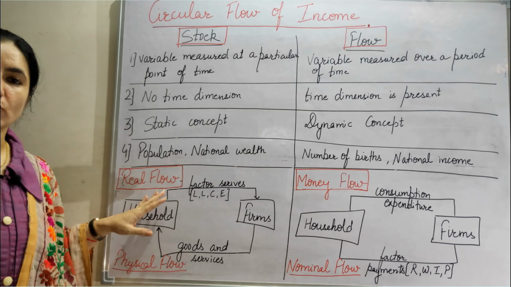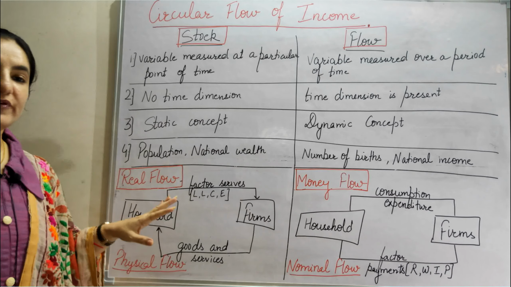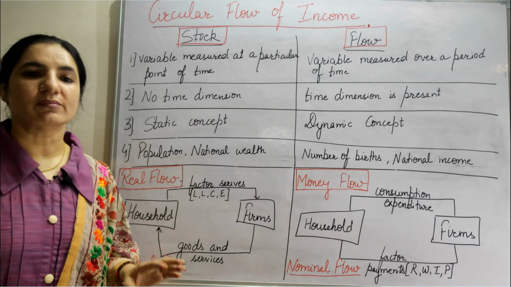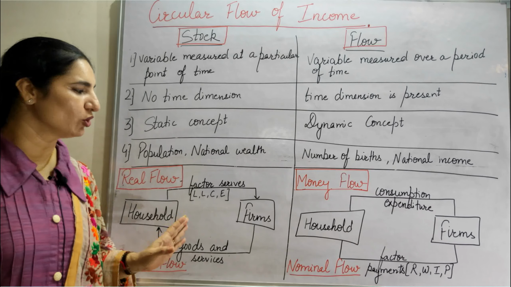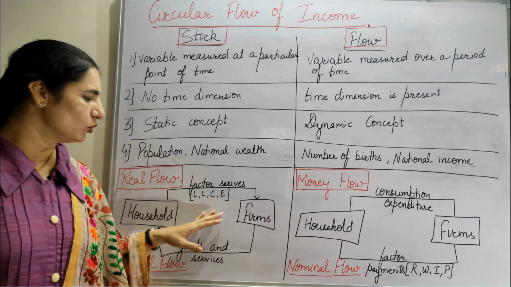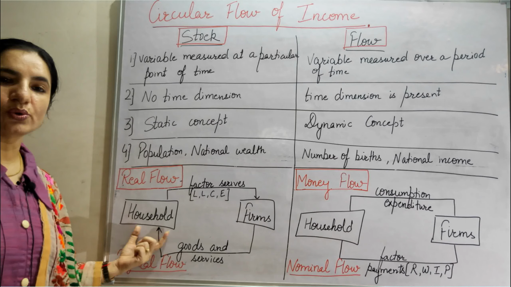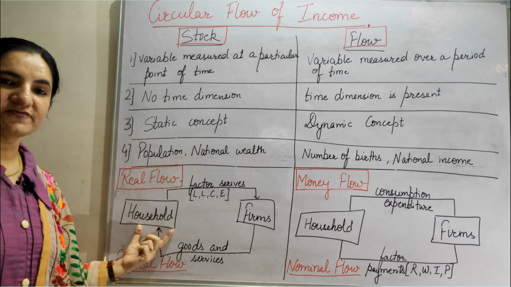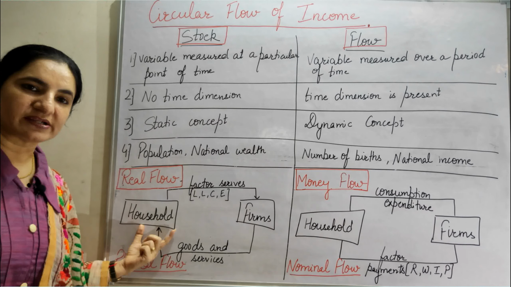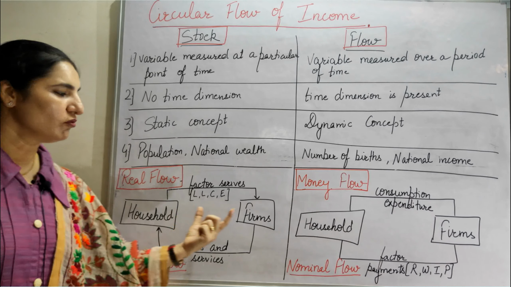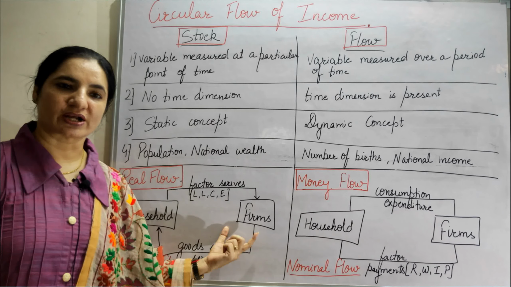In real flow, we are avoiding all the monetary concepts, all the monetary transfers. We are only considering the physical transfers. So household first gives their factors of production to firms for the production process.